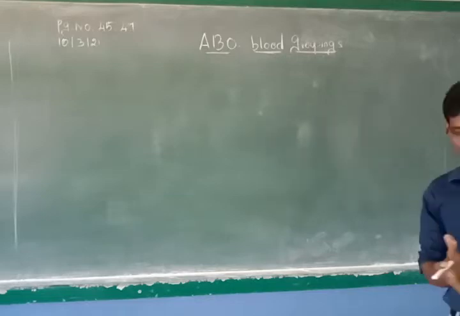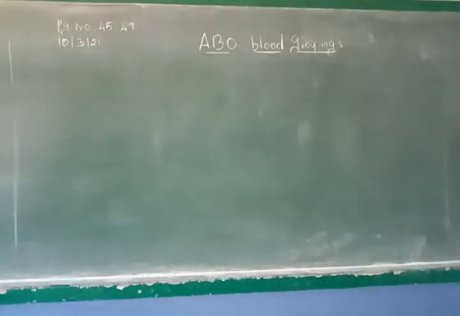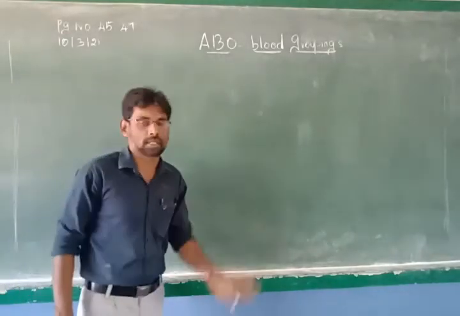The second one is sex-linked inheritance. The third one is sex determination. The fourth one, karyotyping and pedigree analysis. And the last one is mental disorders. So these 5 topics are what we are going to concentrate on in this chapter 4. Now, today we will concentrate on ABO blood grouping.